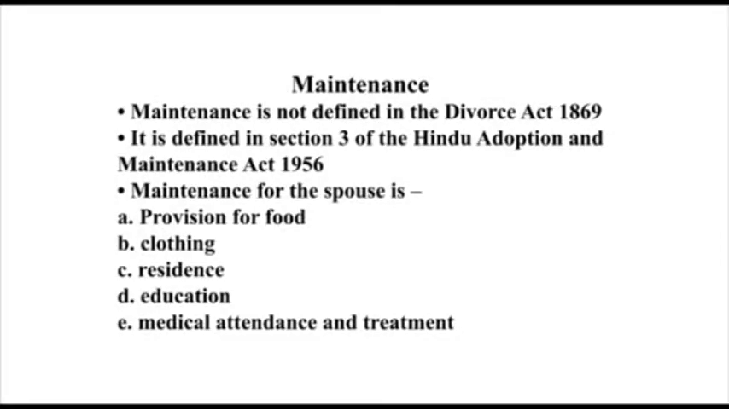Maintenance is not defined in the Divorce Act 1869. It is defined in section 3 of Hindu Adoption and Maintenance Act 1956. Maintenance for the spouse is provision for food, clothing, residence, education, medical attendance and treatment. Now we have seen what maintenance means. We will go through interim maintenance first.